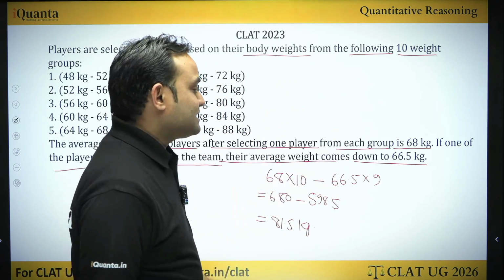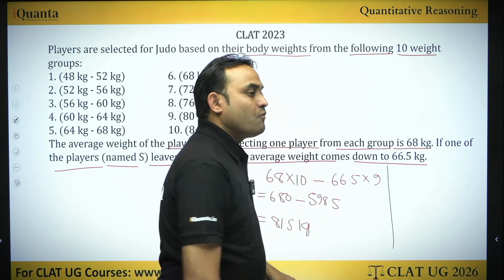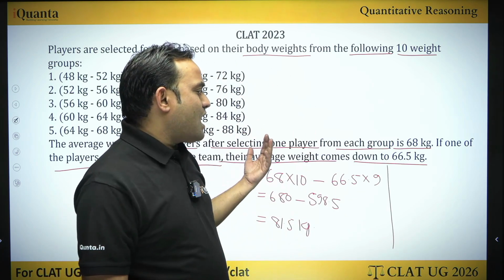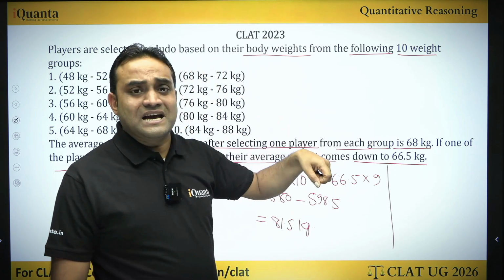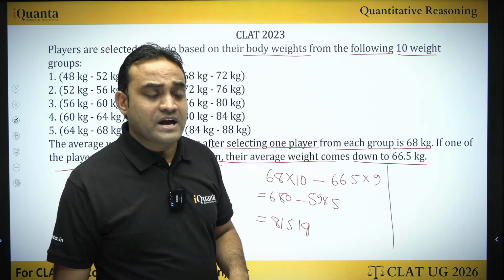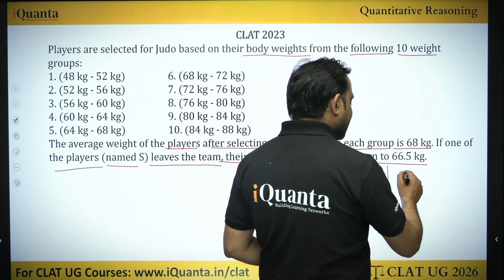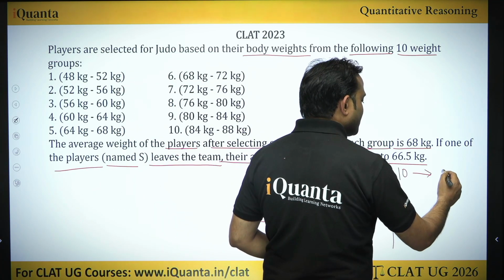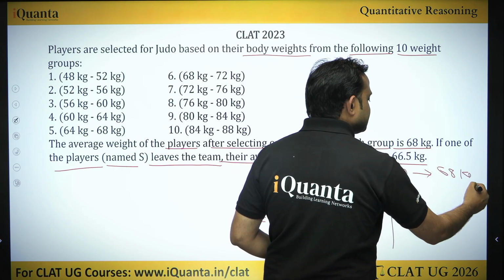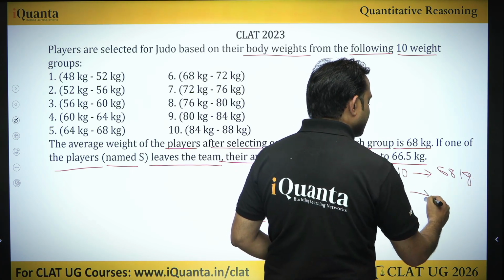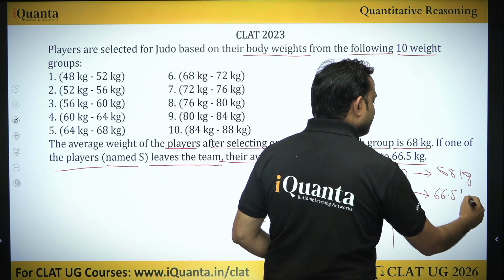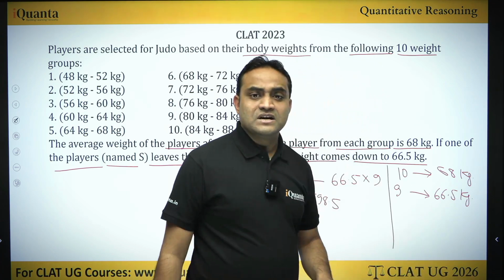But now, let's try to understand how I would calculate the weight of S if I was in the exam. Can we say there are 10 students whose average weight is 68 kg and there are 9 students whose average weight is 66.5 kg? Now think about this.